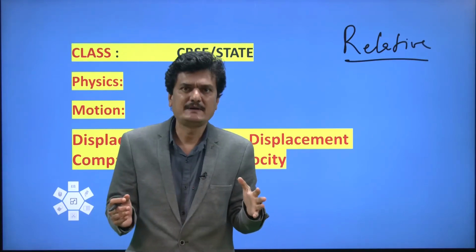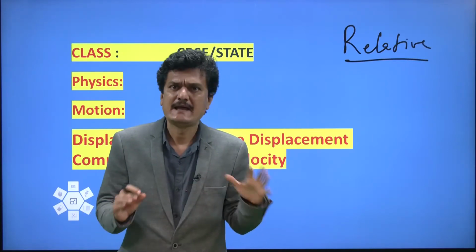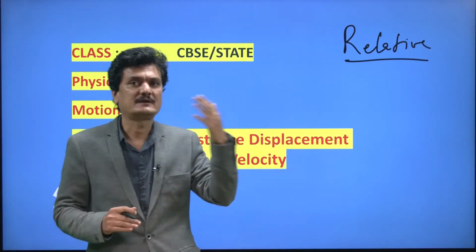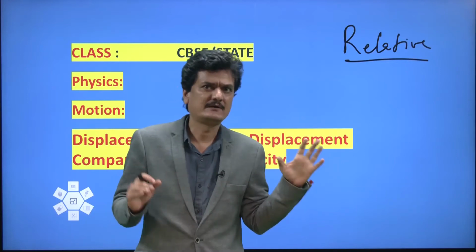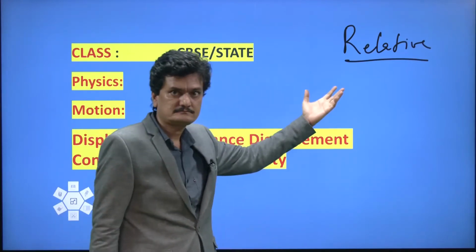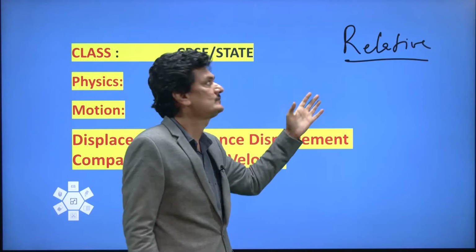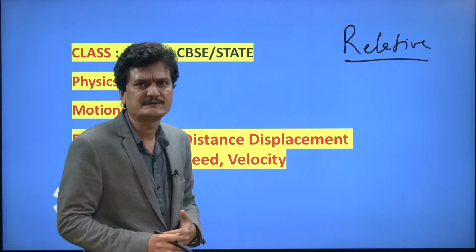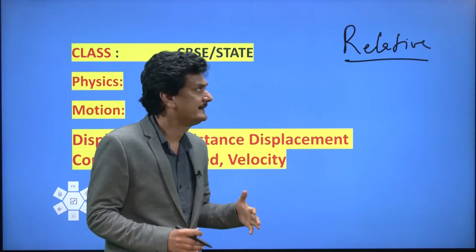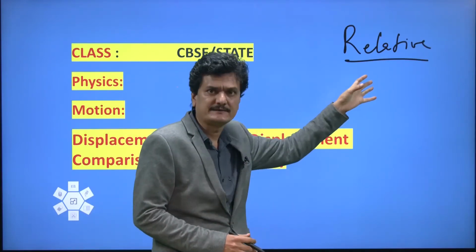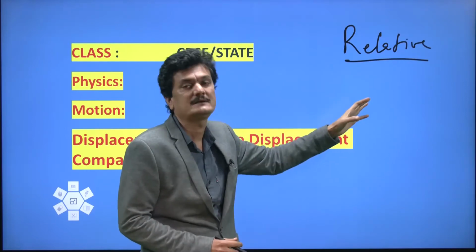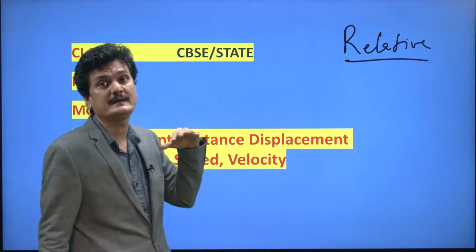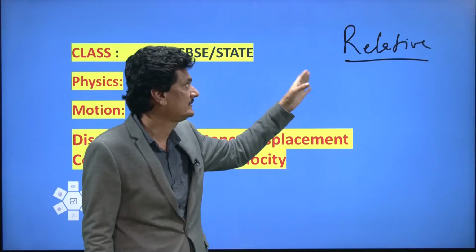That reference point can be a building, a person, anything, and we have discussed in previous classes how the reference, surrounding, observer and position can change. But students tend to forget this as they proceed further to acceleration, equations of motion and all that. They forget that these are all relative. If you remember this, it helps in understanding further concepts easily. They are more complicated, but you shouldn't forget this.